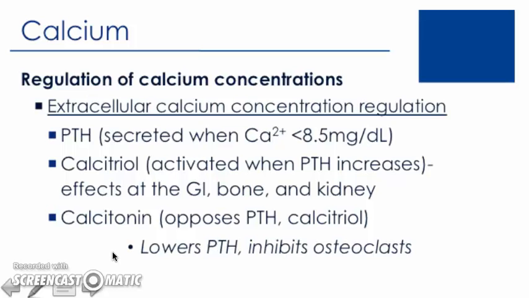But we're going to see primarily that these compounds have significant effects at the small intestine, affecting calcium absorption, at the level of the bone, and at the level of the kidney. As a summary, since PTH and calcitriol are more active when serum calcium is low, we want to think about what effect these compounds may have at the small intestine in terms of absorption of calcium, the bone, and the kidney.